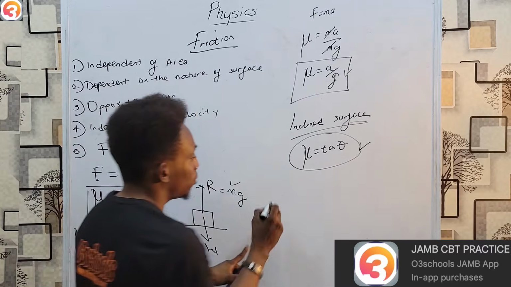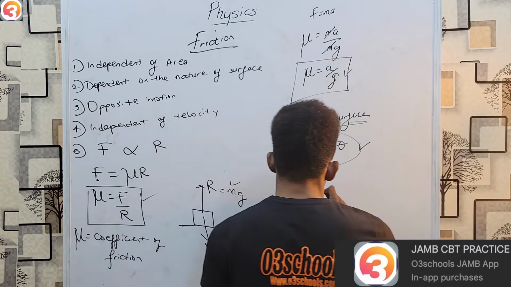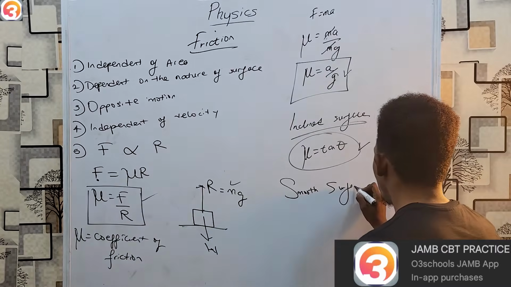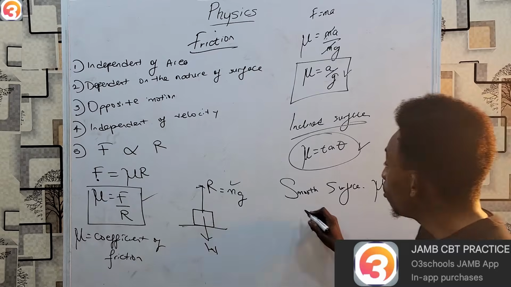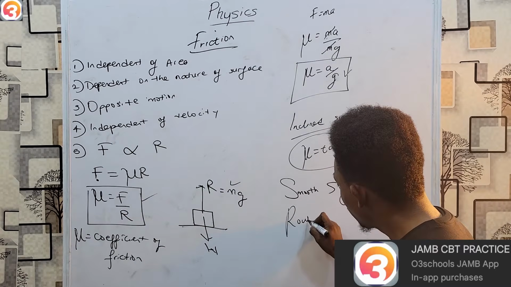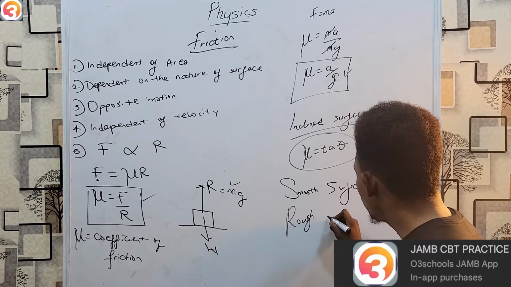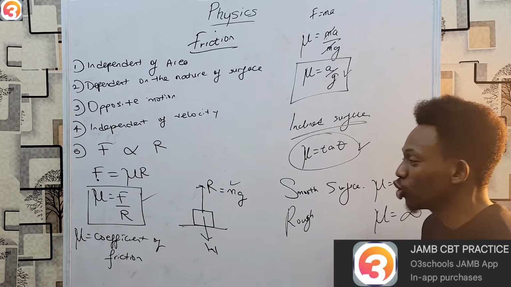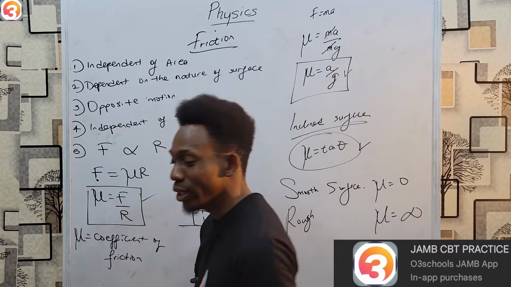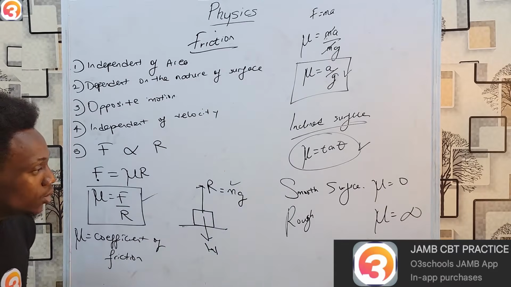So for a perfectly smooth surface, mu will be 0. While for a perfectly rough surface, mu is basically infinity, raising the frictional force also to infinity.